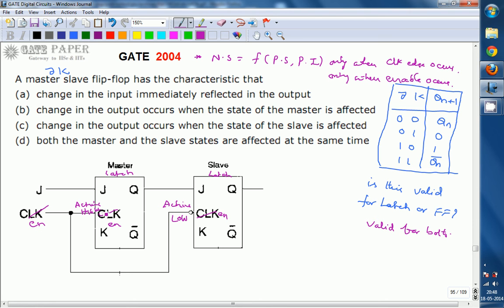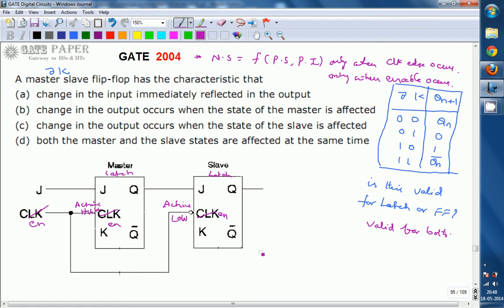For this master latch, the output depends on the present state as well as present inputs only when clock is equal to 1, that is, enable is equal to 1. And for the slave latch, the next state, that is the output of this slave flip-flop, depends on present inputs and present state only when clock is equal to 0 or enable is equal to 0, because it is an active low enable.